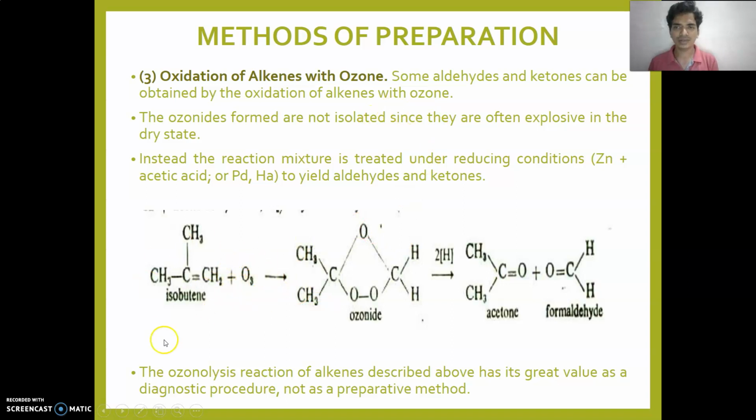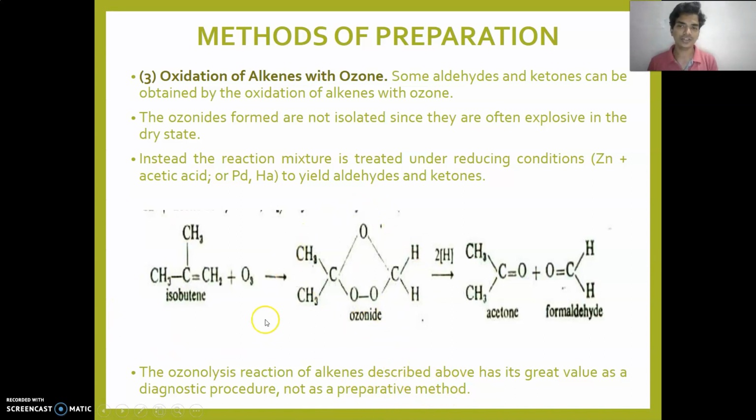So here is isobutene with ozone. Then it is treated with reducing conditions, zinc, acetic acid and metals, to yield aldehyde and ketone both. So it will form by the ozonolysis reaction. The alkene reaction described above has greater value in a diagnostic procedure, not as a preparative method.